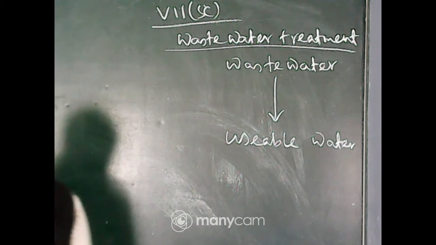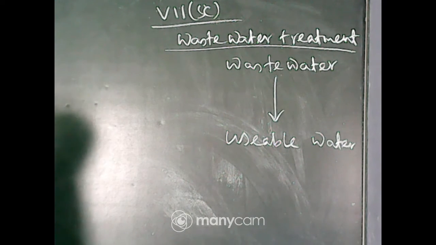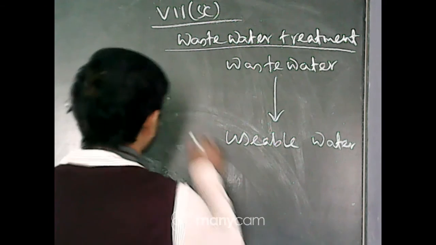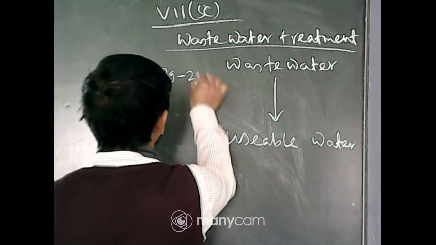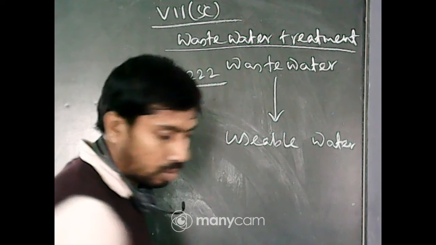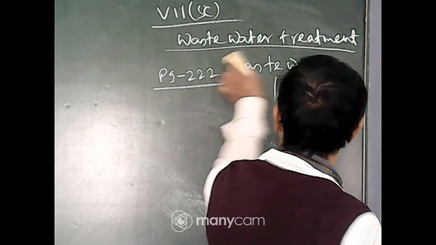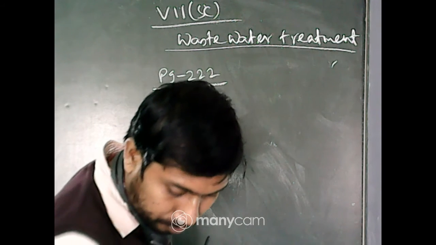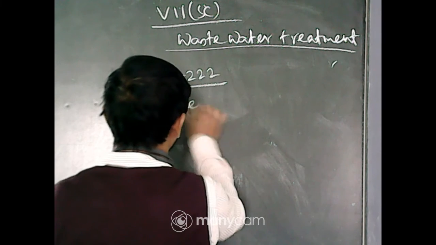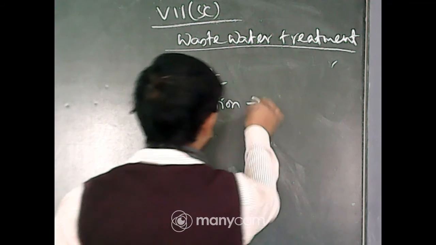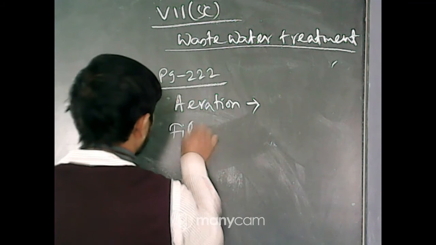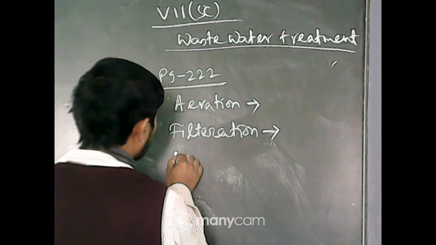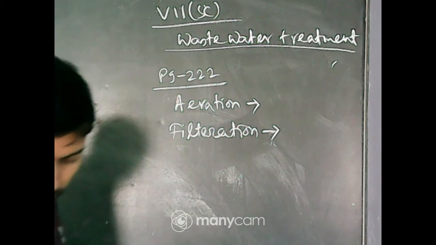Now, here the points are, come to page number 222. There you can see the bold letters: aeration, next one is filtration, and third one is chlorination.